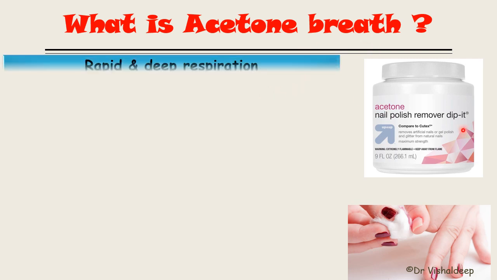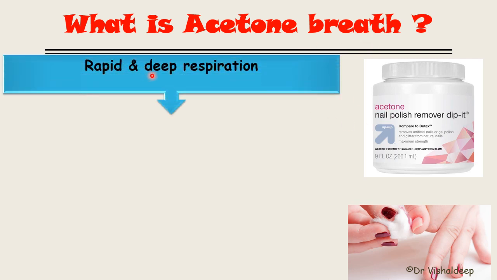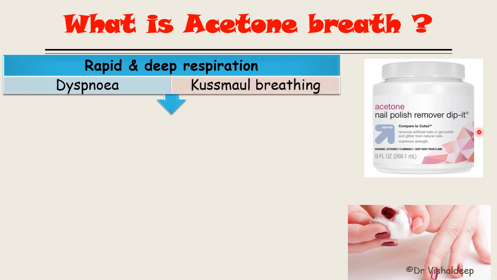So what is acetone breath? It is a rapid and deep respiration. It's like air hunger, and it also involves dyspnea, difficulty in breathing. So a person having air hunger, dyspnea, and rapid and deep respiration is said to have Kussmaul respiration, or Kussmaul breathing. This Kussmaul breathing is a key feature of a person suffering from diabetic ketoacidosis.